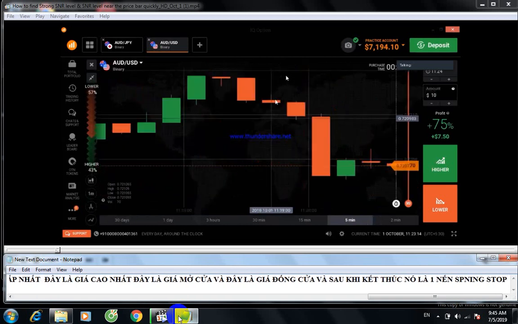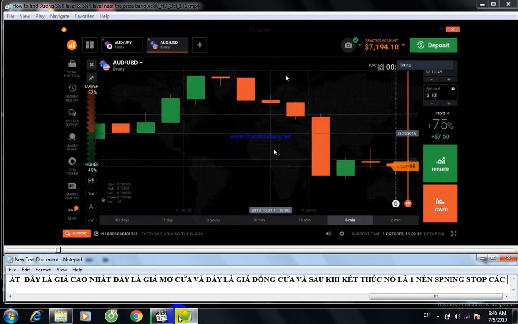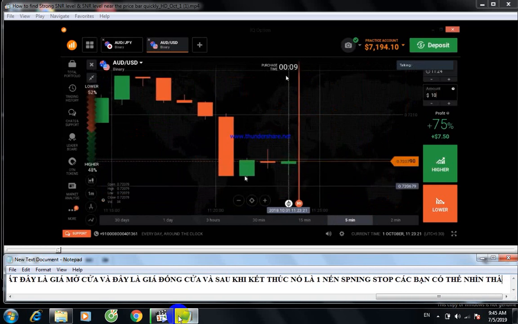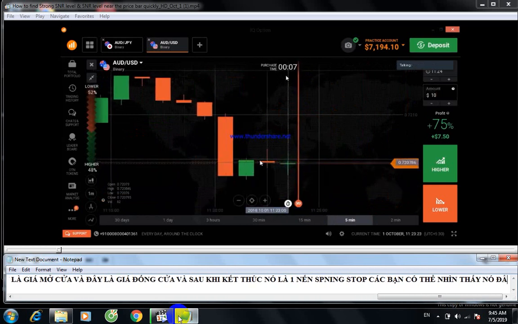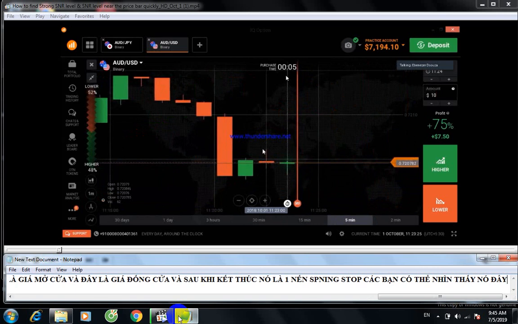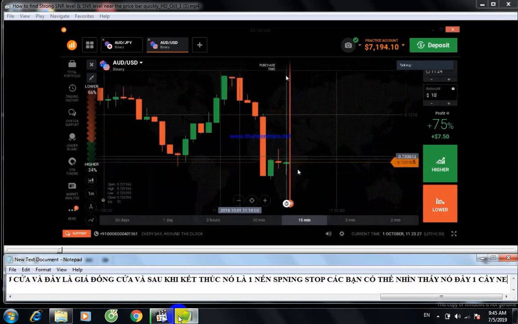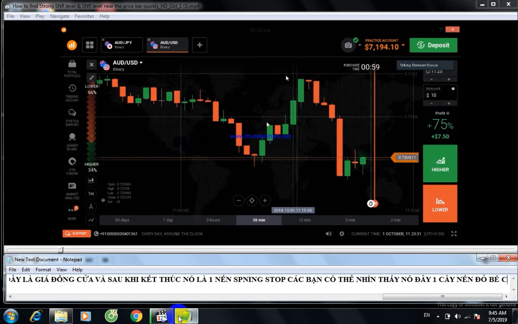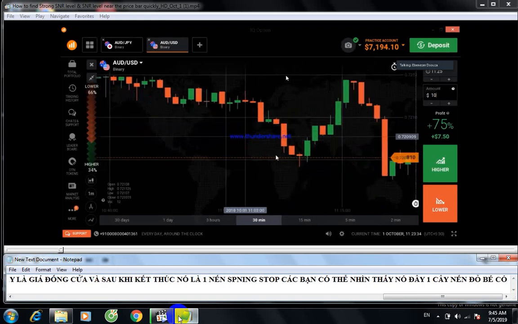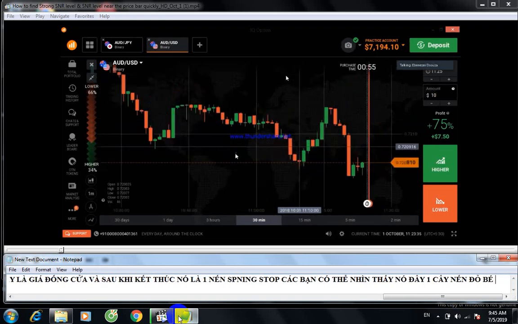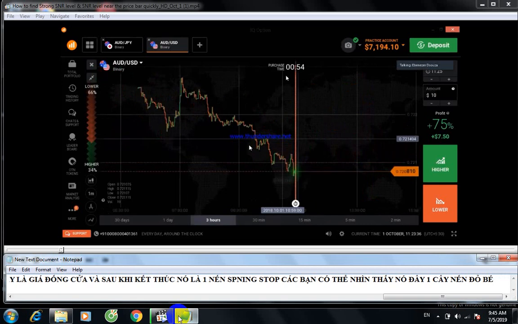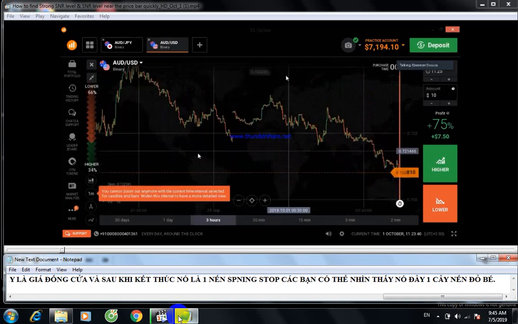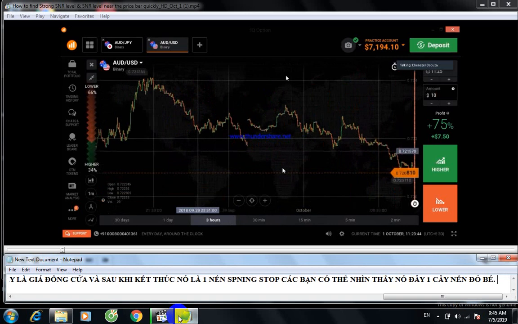Okay, you can see here. Yeah, this one. You can see here the candlestick formation: low point, closing, opening point, closing point, low point, high point. Candlestick will form like this. Okay, you can see here candlestick will form like this. So now I will show you. I will explain about SNR strategy, support and resistance level introduction.